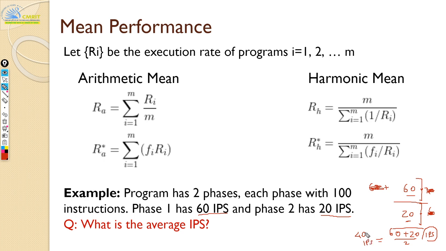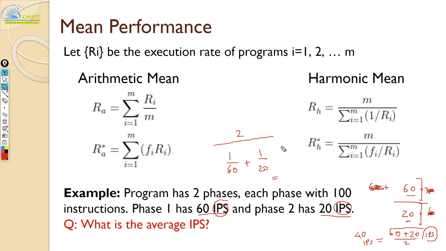However, when we are dealing with rates, we are not dealing with mere numbers here. So this is a rate, instruction per second. Because it is a rate, you cannot do arithmetic mean. You have to go for harmonic mean. When you do harmonic mean, it's going to look something like this. It becomes 1 by 60 plus 1 by 20. You have to calculate this, and in the numerator you will have 2.